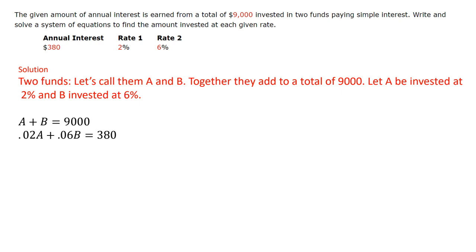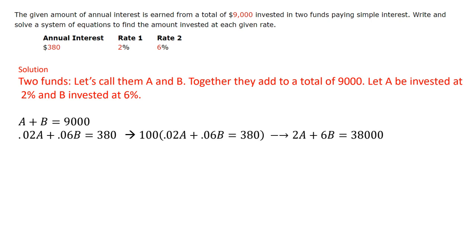But how do we get the total investment? Well, it's the interest rate times the amount of A plus the interest of B. And when I add those together, this should give me my annual interest, which is 380. So we see here, we have a system that we can solve. What we want to find out is we want to solve for this A and B.